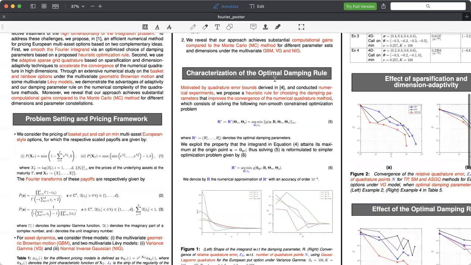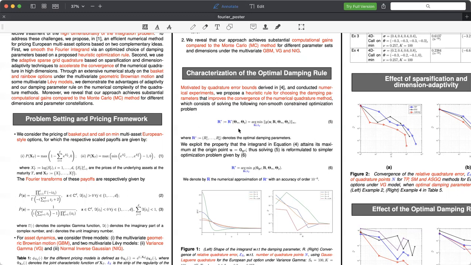We now define the characterization of our optimal damping rule. Motivated by quadrature error bounds, which are presented in the paper provided in the references, and also conducted numerical experiments, we propose a heuristic rule for choosing the damping parameters that improve the convergence of the numerical quadrature method, which consists of solving the following non-smooth constrained optimization problem defined in equation 5, which consists of minimizing the infinity norm of the integrand G subject to R belonging to the strip of analyticity of the integrand.